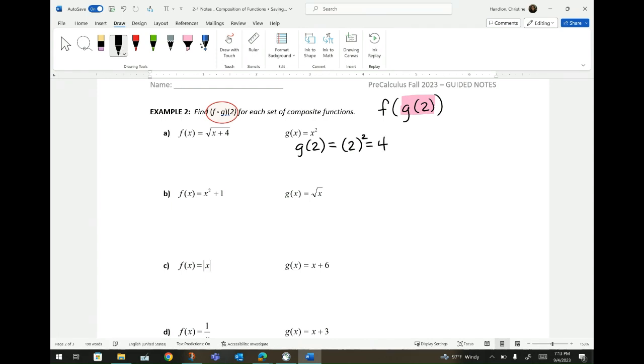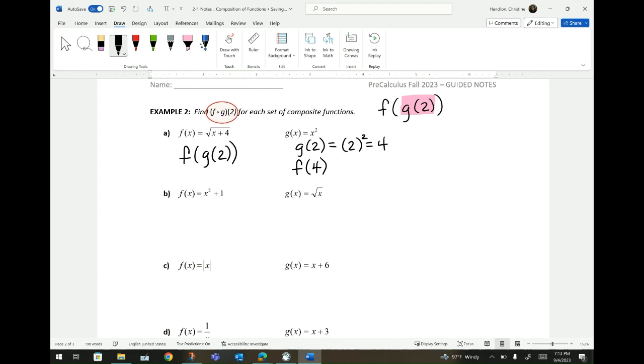All right. So if I'm looking to find f of g of 2, that means now I can find f of, what is the g of 2? Well, it turns out g of 2 is a 4, so I'm going to put the 4, which is my answer that I got for g of 2. Because remember, I'm looking to find f of g of 2.